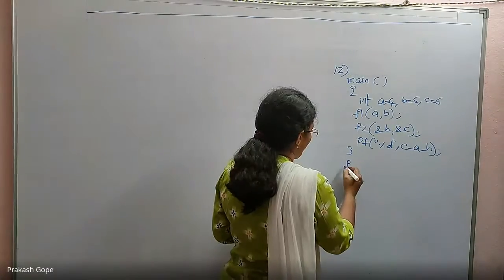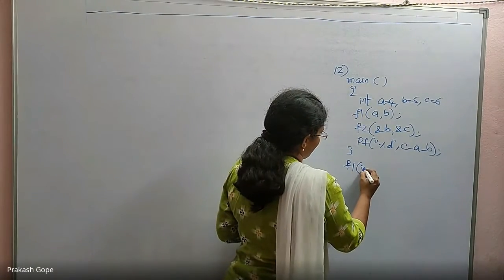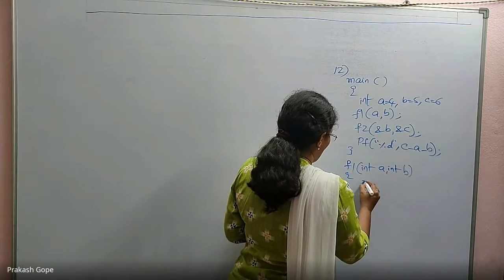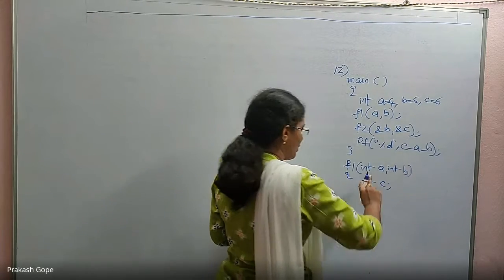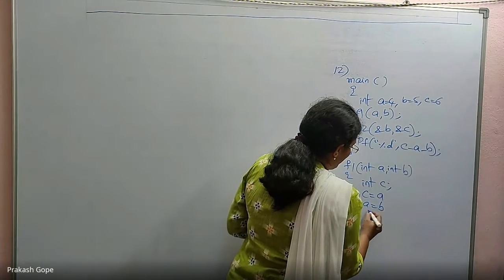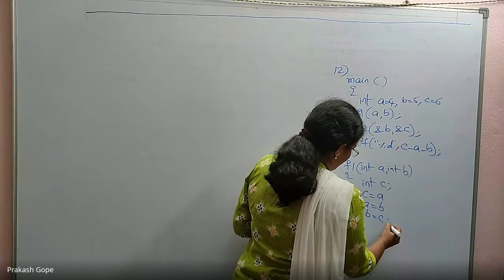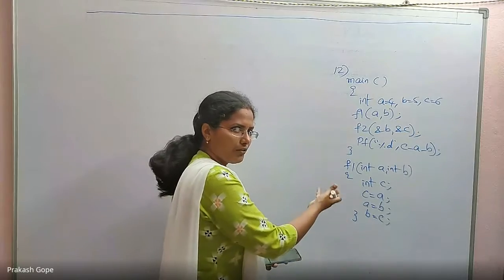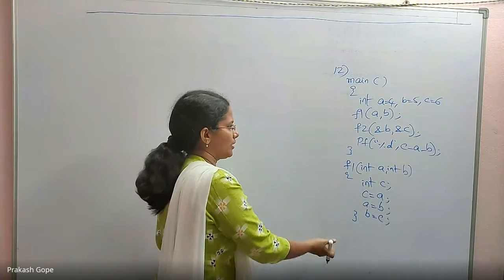Now the f1 function. Please observe the f1 function. There is a local variable c by using which we are swapping a and b. We are saying c = a, a = b, b = c. So we are swapping a, b values. It is the call by value technique.